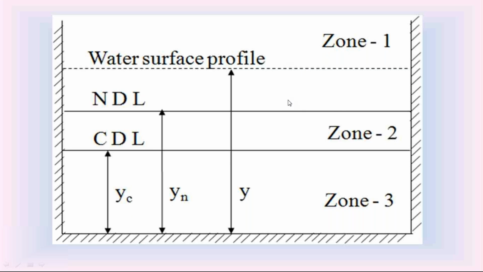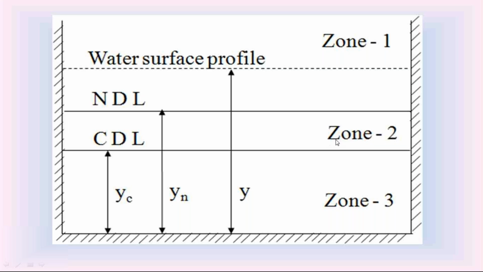Check this zone 1 location. The zone 1 in this open channel is above the normal depth yn and critical depth yc, that is zone 1. If the water surface profile in the open channel is in zone 1, we call this a zone 1 water surface profile. Sometimes this water surface profile is in zone 2.